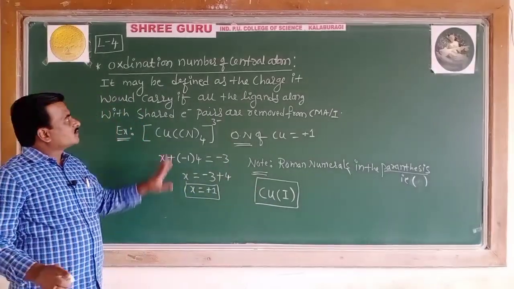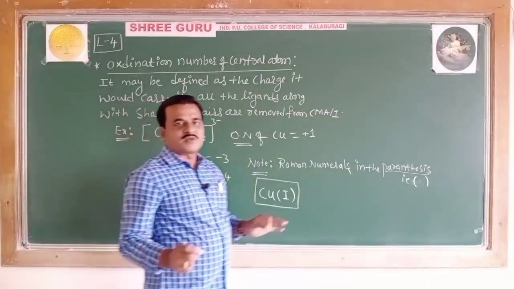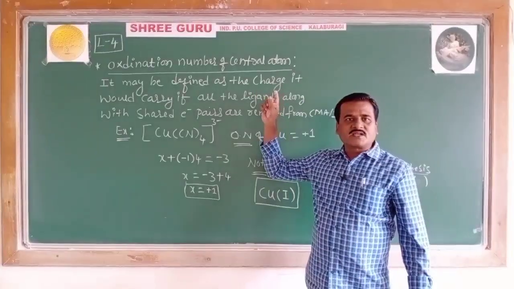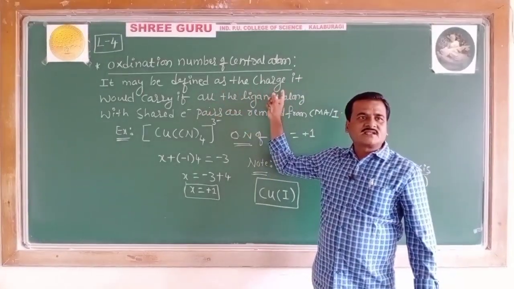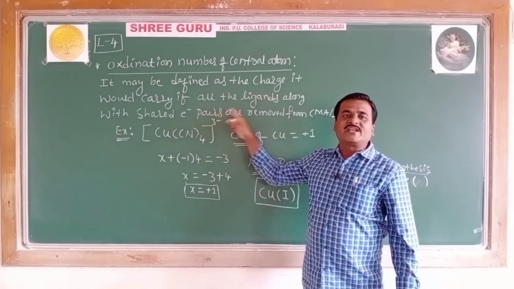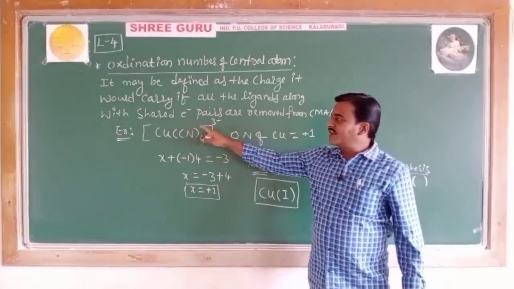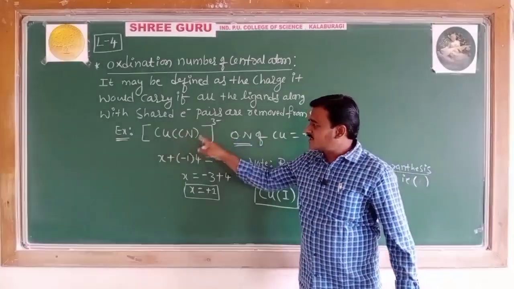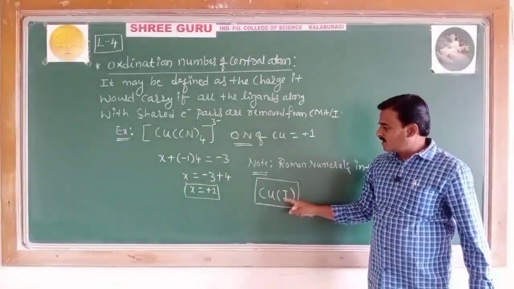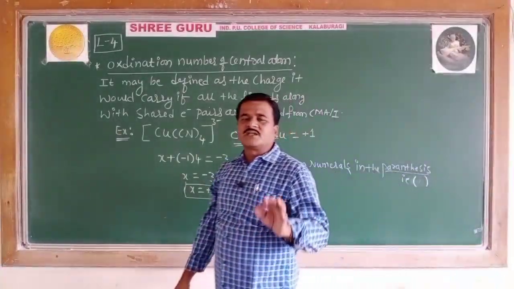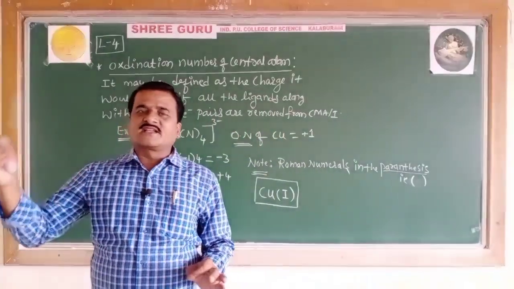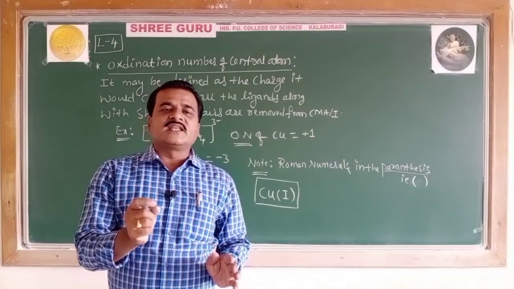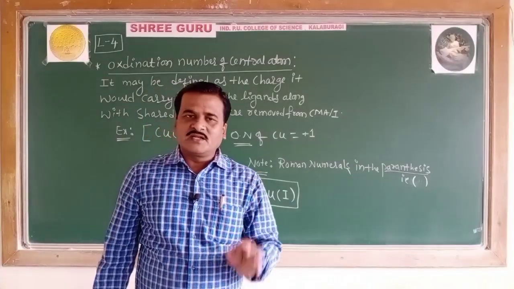So this is how the term oxidation number of the central metal atom is discussed. Let me repeat, what is oxidation number? It may be defined as the charge the central metal atom would carry if all the ligands along with the shared electron pairs are removed from it. And do remember, oxidation number is written while writing the IUPAC names of the compounds, in the bracket with Roman numerals.